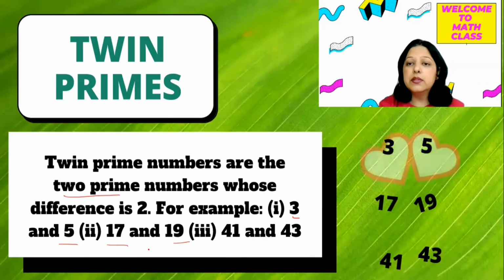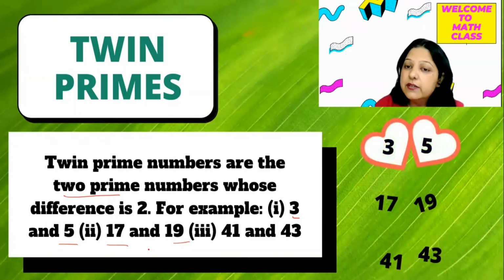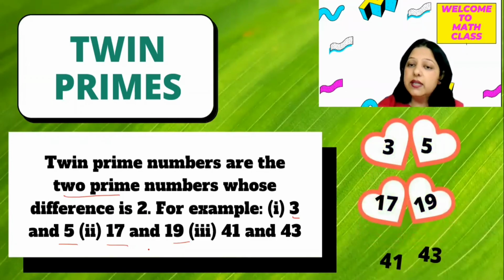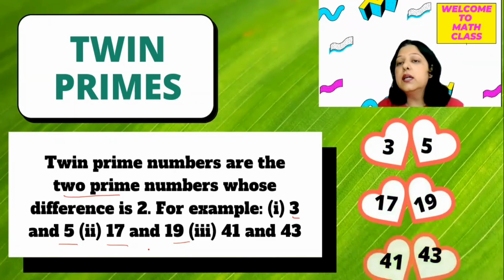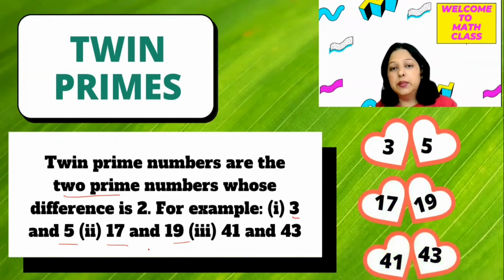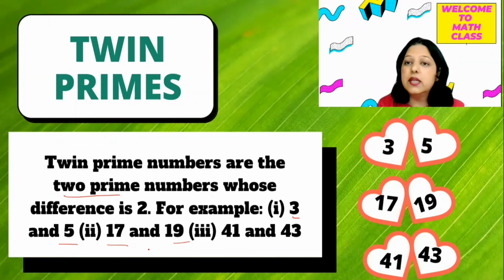Let's see some examples here. 3 and 5, next 17, 19. So these all are examples of twin primes. I hope it is clear now.